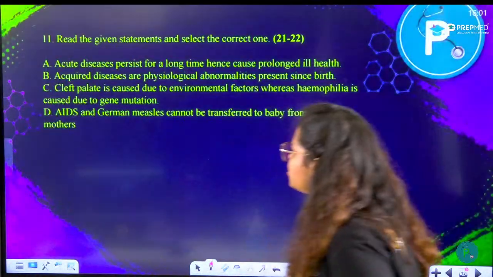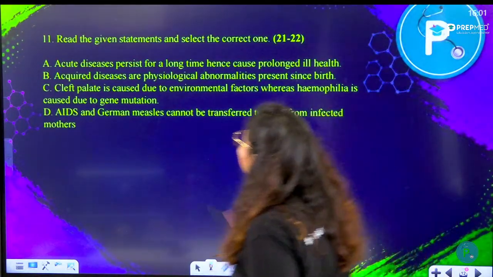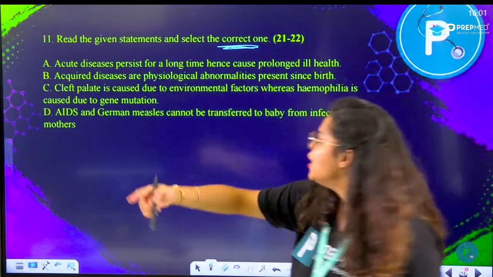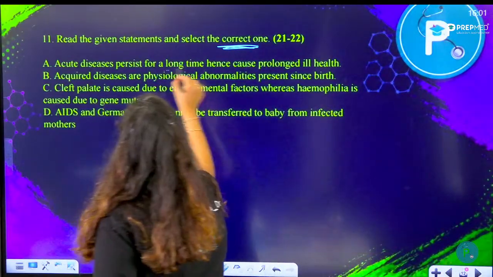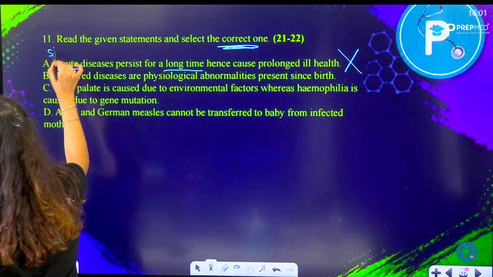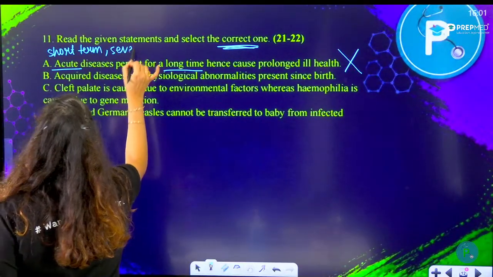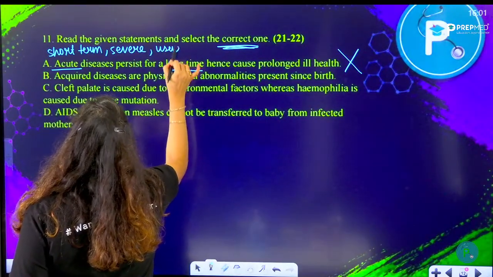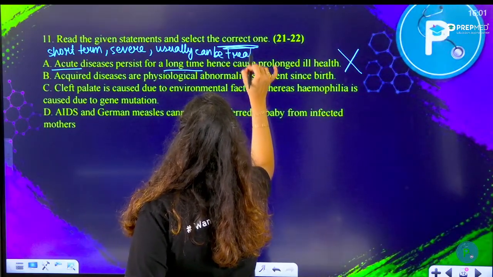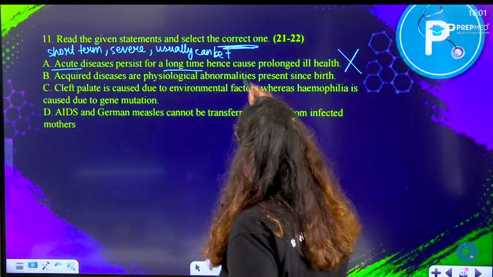Moving on to the next question, question number 11. Let's see what 11 means here. They are saying read the statement and select the correct one. So you have to find out the correct answer here. Acute disease persists for a long time, hence causes prolonged ill health. Wrong. Acute here means short term and very severe, and it usually can be treated if it is caught early and if the treatment is provided properly.